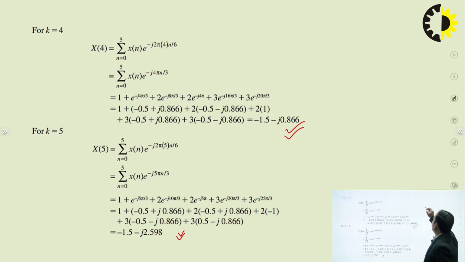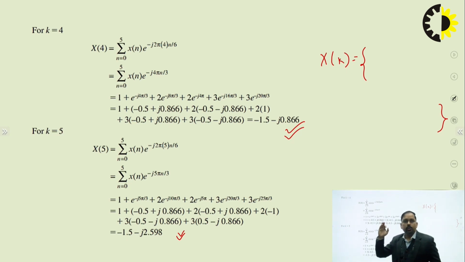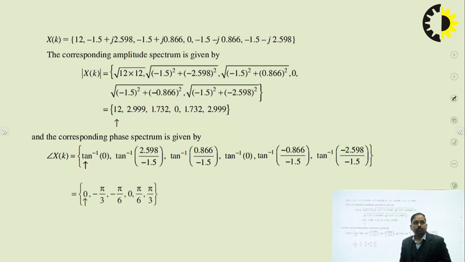So we can write down that this is X of k, the generalized form. The samples are x of 0, x of 1, x of 2, x of 3, x of 4 and last x of 5. That is the discrete Fourier transform for the input sequence x of n. So this is x of k.